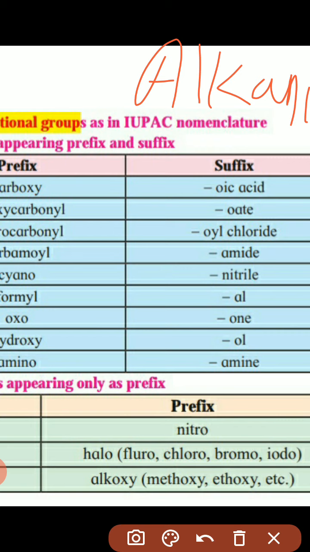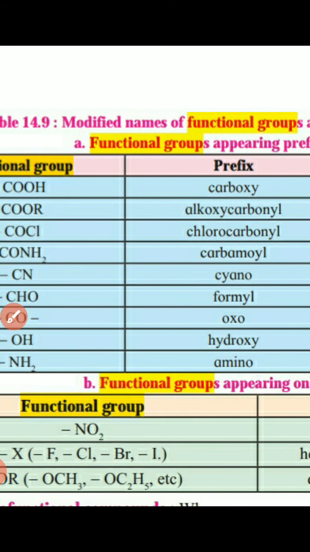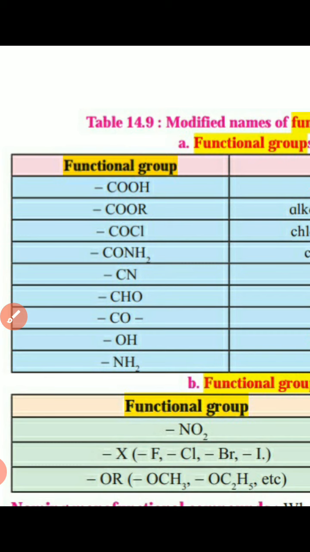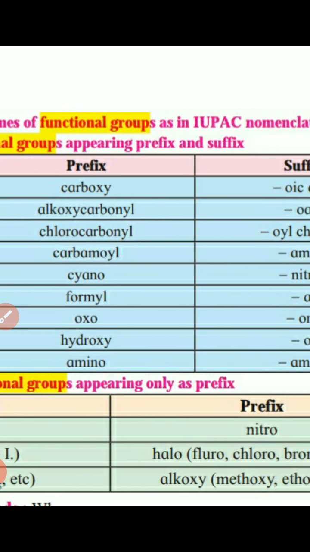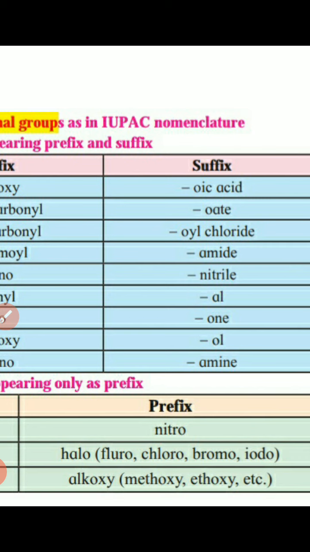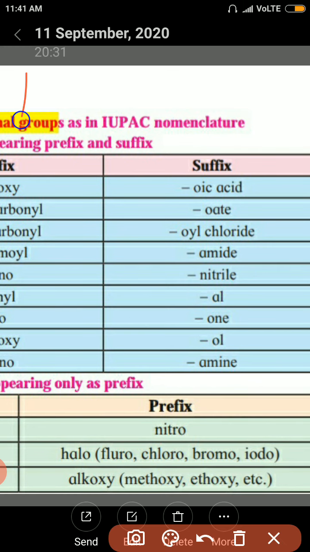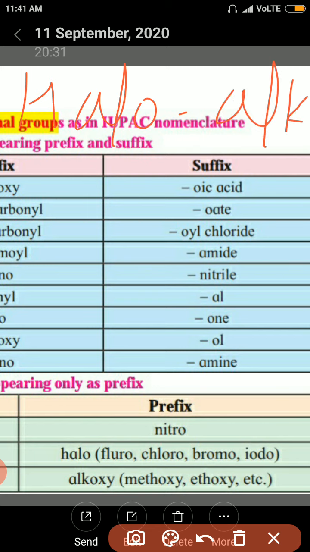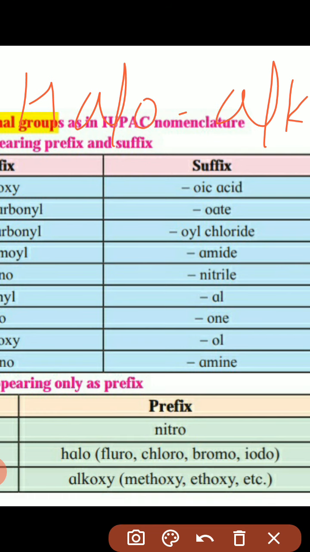Okay, so a prefix means it comes before the alkane, as with the nitro group. That means nitroalkane. Now the next one is the halides group. Halides means halo groups will be attached, that is fluorine, chlorine, bromine, iodine. Again, halo means haloalkanes. Understand, that is chloroalkane, bromoalkane, iodoalkane, and so on.